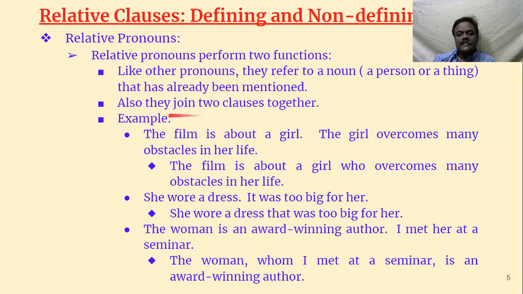The second one is that they join two clauses together, so it can act as a conjunction also, whereas ordinary pronouns cannot act like conjunctions. But relative pronouns can act like conjunctions. They can join a main clause and a subordinate clause, so two functions it can do. Let us examine some examples.